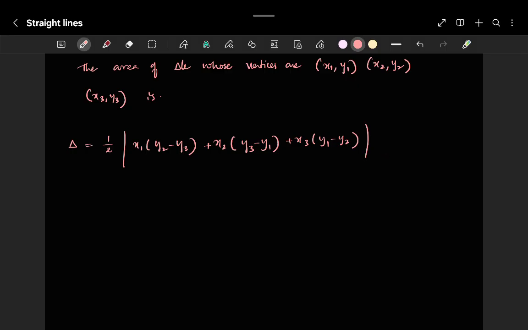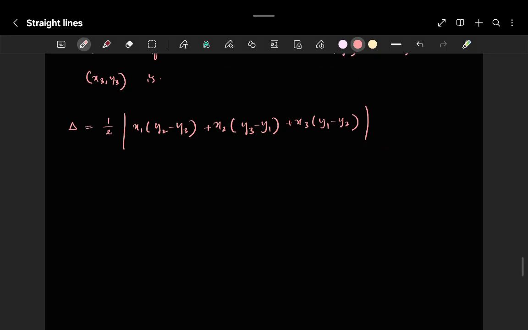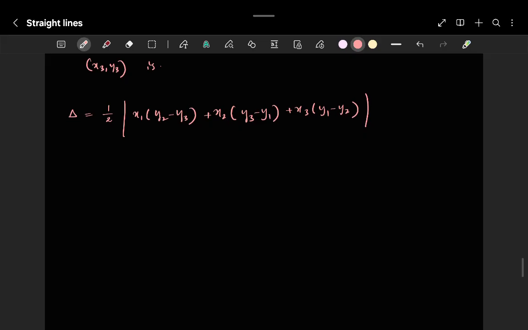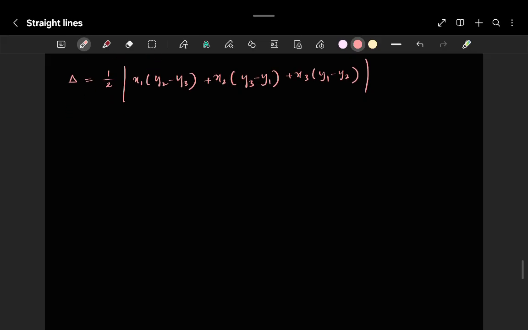Now sir, how to get this one? You can take it as the area of a trapezium form, or else simply you can write it in determinant form, which is, if you remember, the cross multiplication of two vectors.